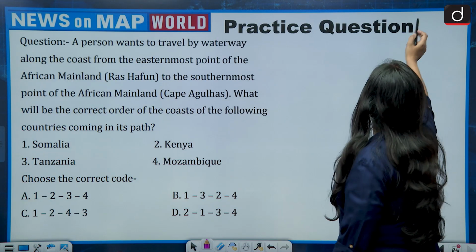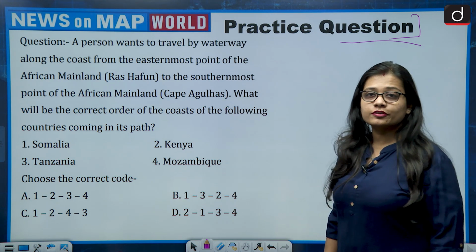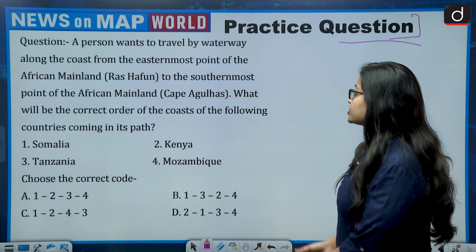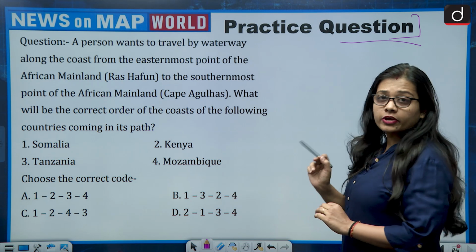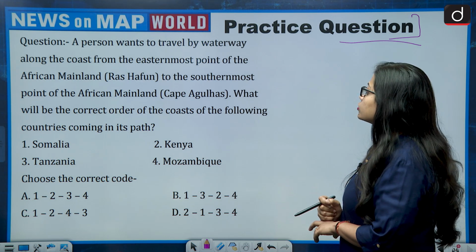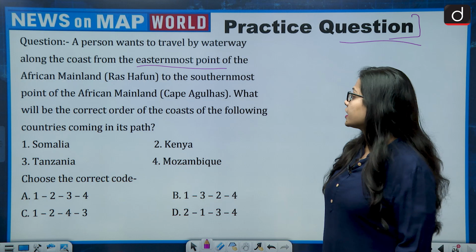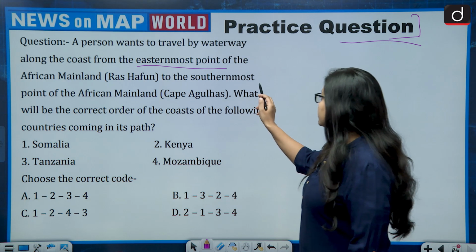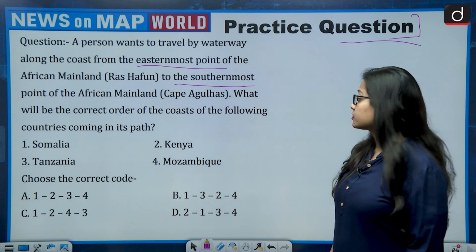Now moving on to the last question, that is the practice question, and you people will give me the answer of this question in the comment section. And the question says, a person wants to travel by waterway along the coast from the easternmost point of the African mainland, that is Ras Hafun, to the southernmost point of the African mainland, that is Cape Agulhas.